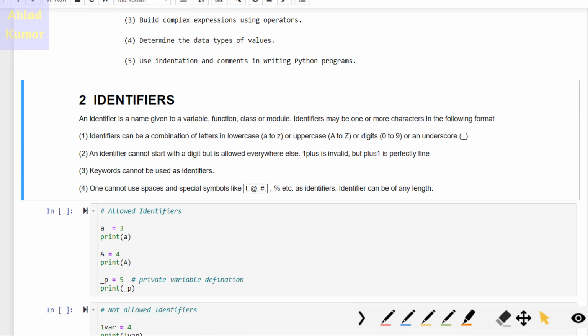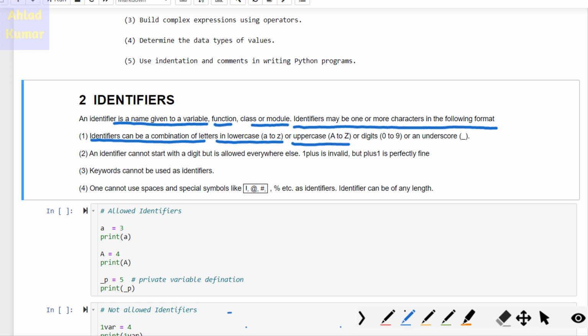So what are identifiers? An identifier is a name given to a variable, function, class, or module, and it has some characteristics. An identifier may be one or more characters in the following format. The identifiers can be a combination of letters in lowercase or uppercase, or digits, or can have an underscore. These are the typical characteristics of how we can form an identifier.